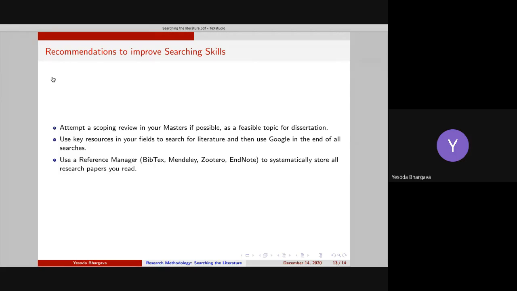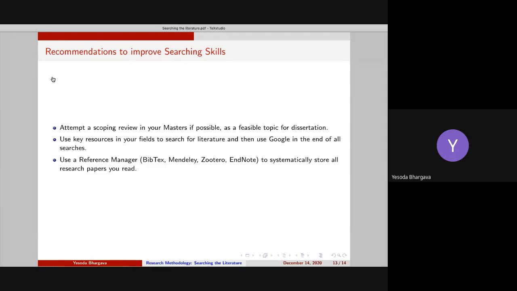Ideally, you would want to learn how to manage your references, and there comes the use of reference managers. A couple of reference managers I have mentioned here: BibTeX, Mendeley, Zotero, and EndNote. Zotero is free, Mendeley is also free, EndNote online is free. So far I have found all these four very useful. It would be good if you could explore these individually, because I will also be taking a tutorial on this one. I think it is useful and it will help you in organizing your literature.